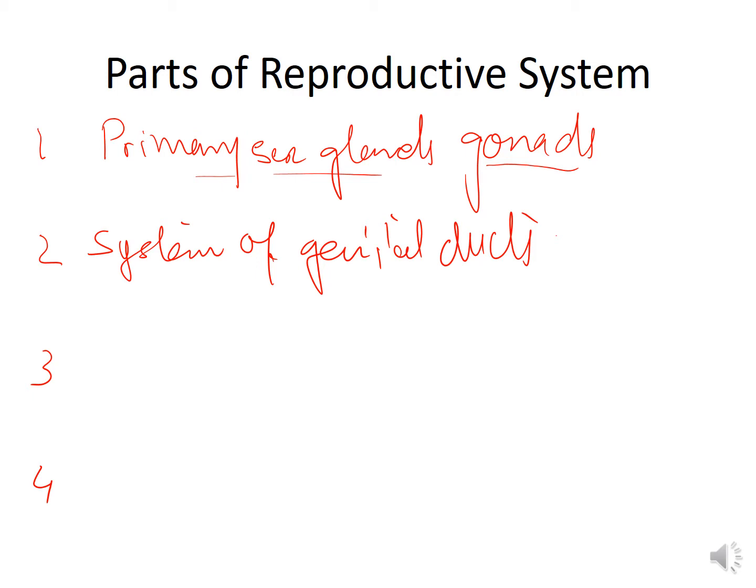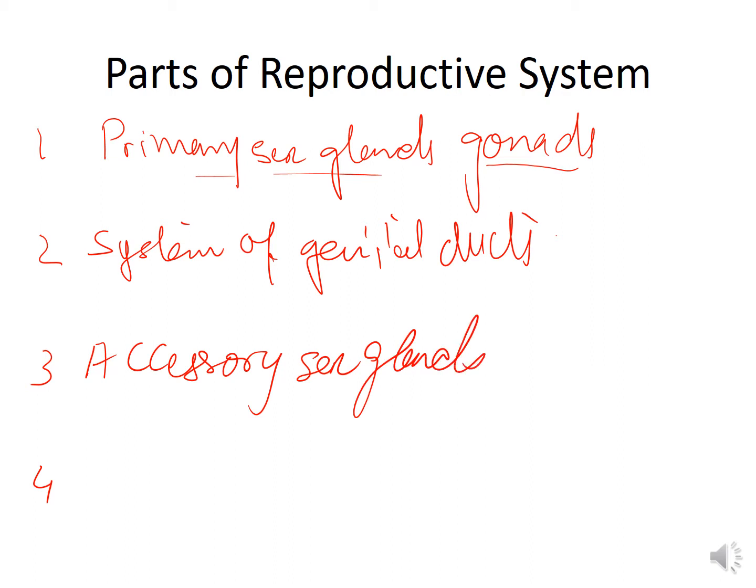Now, the third component of the reproductive system is accessory sex glands, which produce secretions that help in the process of reproduction. And the fourth component is the external genitalia, which are externally visible structures of the reproductive system.